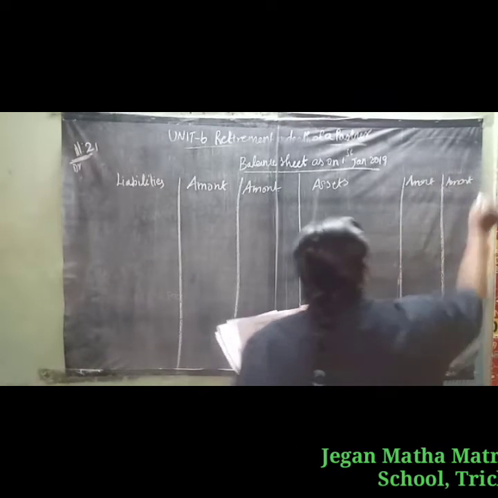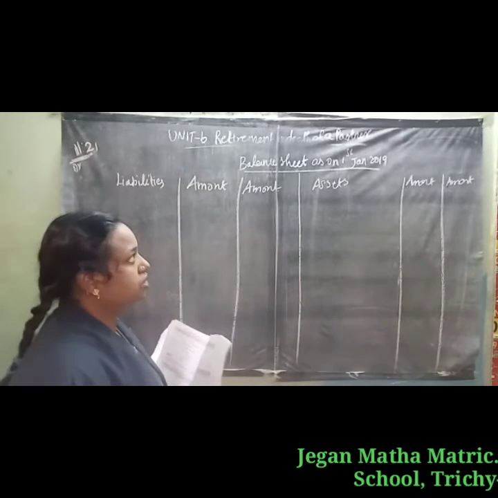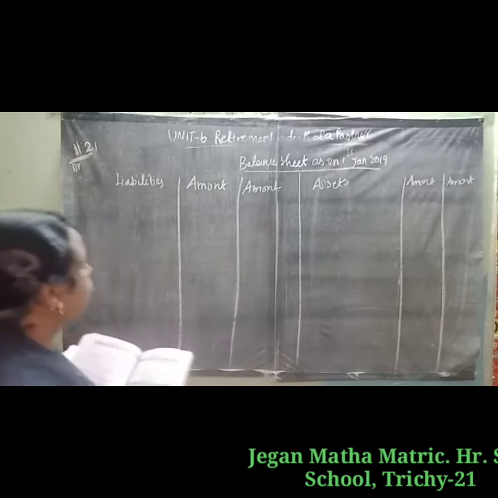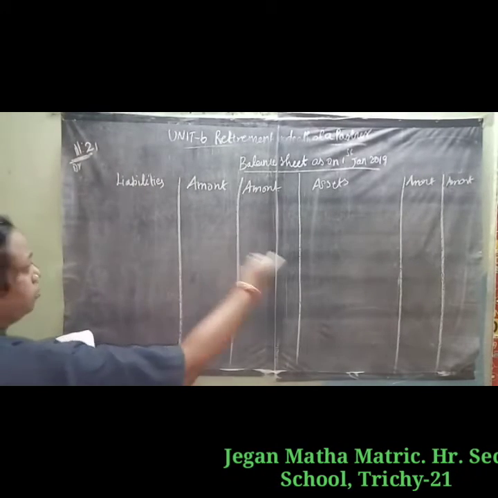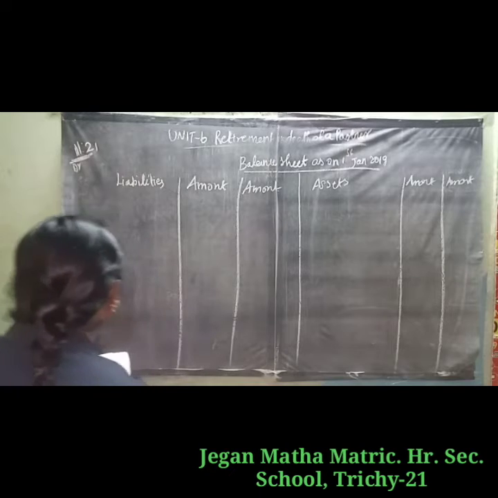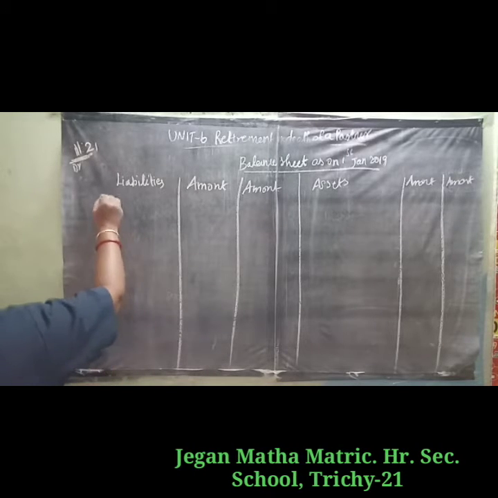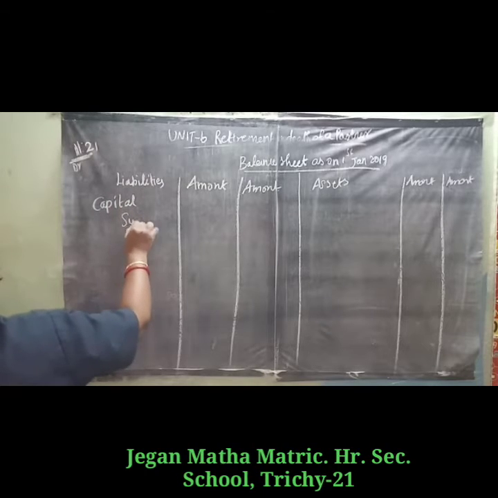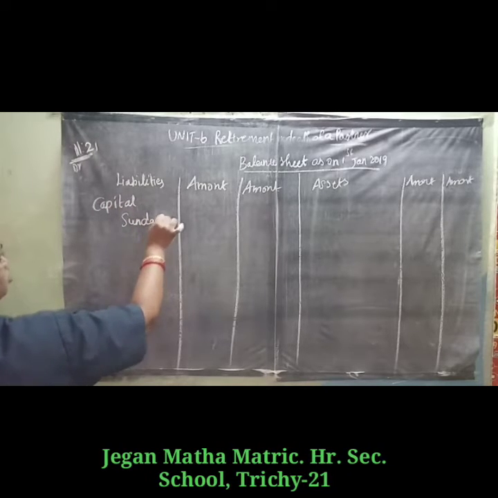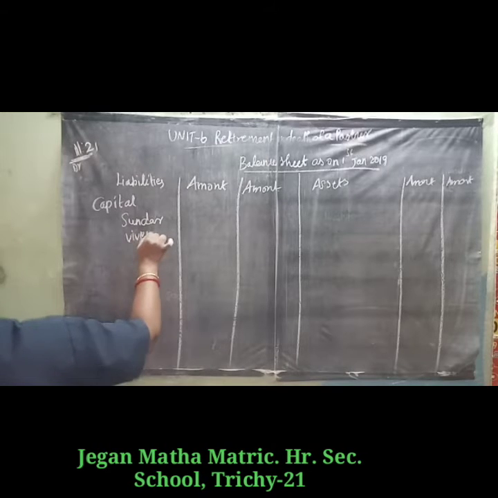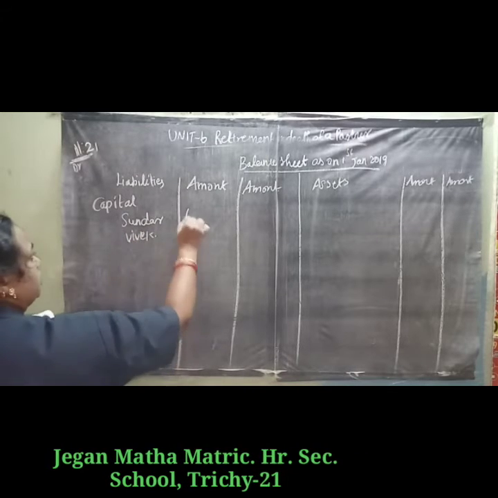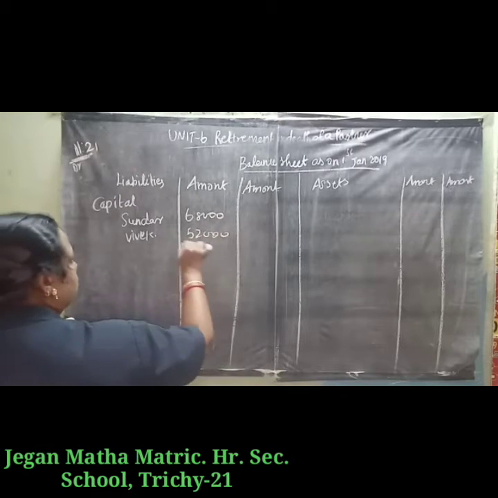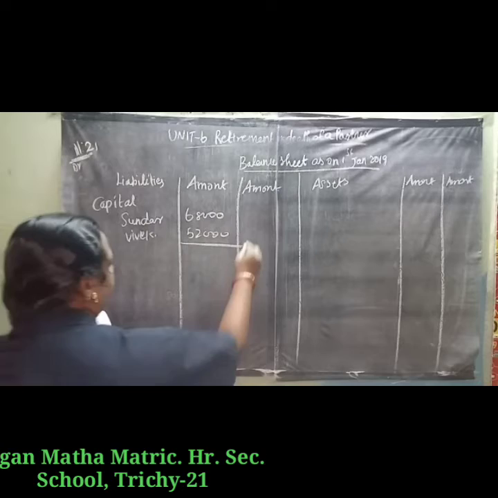Next we are going to prepare the balance sheet. Balance sheet as on 1st January 2019, the new balance sheet. Liabilities and amount, sorry, assets and amount. Coming to the liability side, first we write the partners' capital. Continuing partners Sundar and Vivek: Sundar capital and Vivek capital, the amounts 68,000 and 52,000. So total 1,20,000.